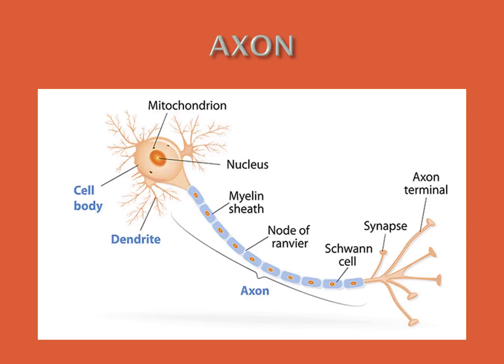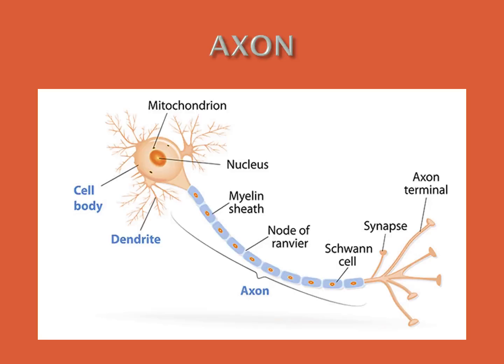The myelin sheath is further covered by the layer of Schwann cells called neurolemma, the outermost cover of the myelin sheath.